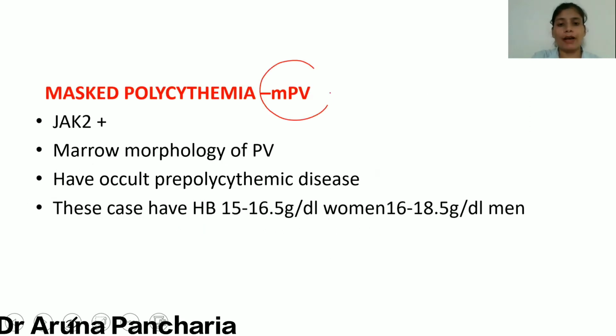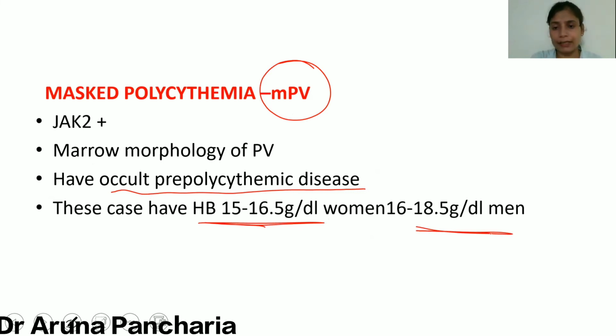Now, masked polycythemia: these have occult pre-polycythemic disease, and the hemoglobin is in this range in male and female.